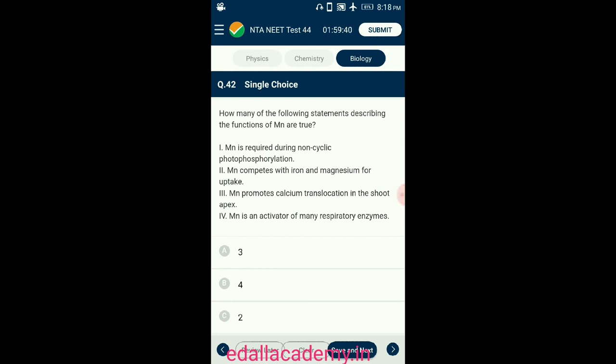So the answer for this question is option A. All three of the following statements describing the function of manganese are true. So the correct option is A.